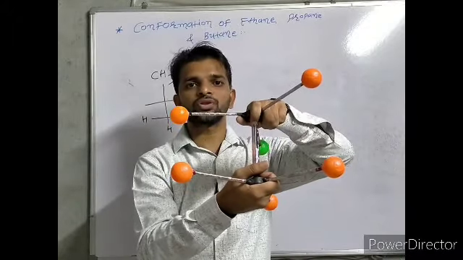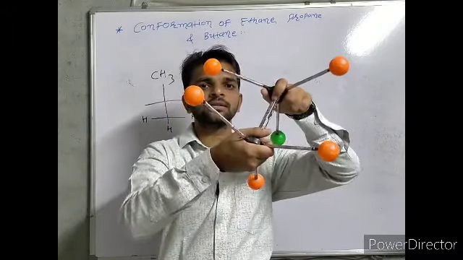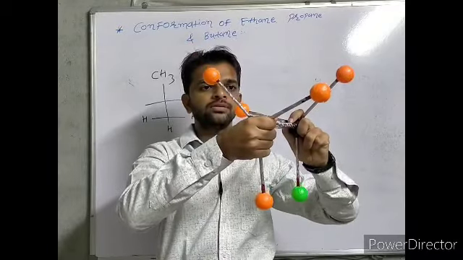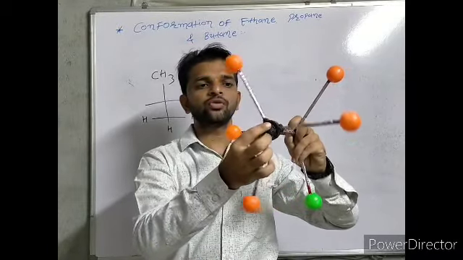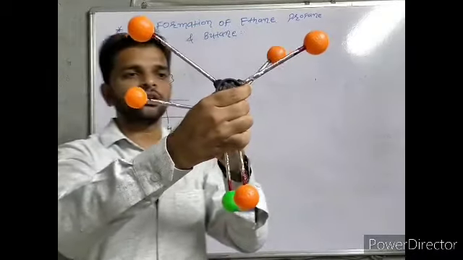What we do for Sawhorse, we know very well. First rotate like this, after that, this is the simple Sawhorse structure. If we are looking from here, then we get a structure like this.